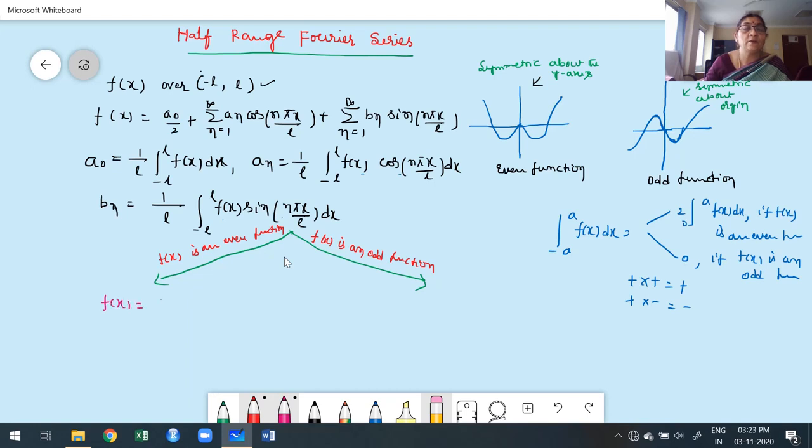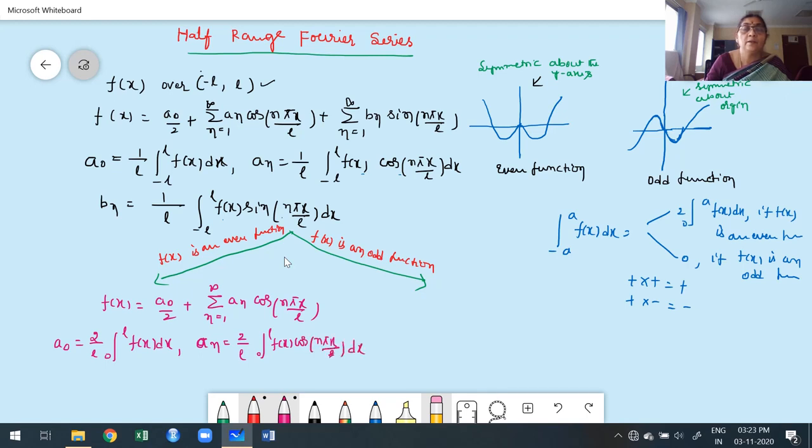What is my Fourier series expansion once Bn is 0? The Fourier series expansion is a0 by 2 plus summation ranging from 1 to infinity an cos of n pi x by L. Now the formulas for a0 and an: a0 is 2 by L, integral from 0 to L of f of x dx. And an is 2 by L, integral from 0 to L of f of x cos of n pi x by L with respect to x.